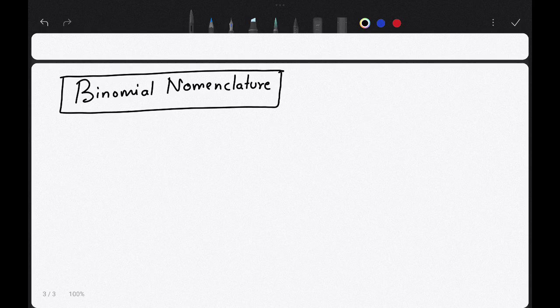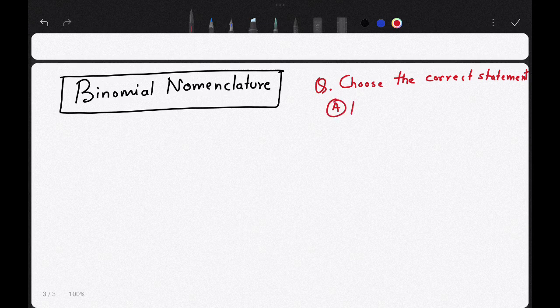Write down the question, choose the correct statement. A, diversity signifies differences.